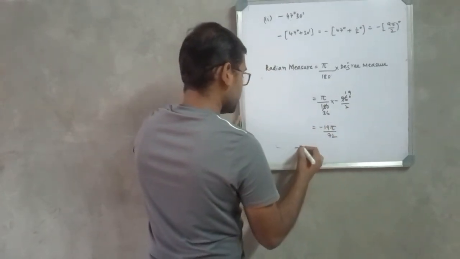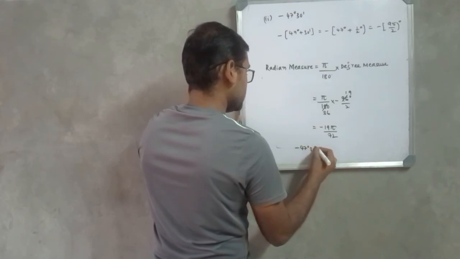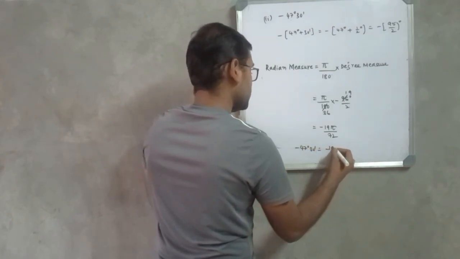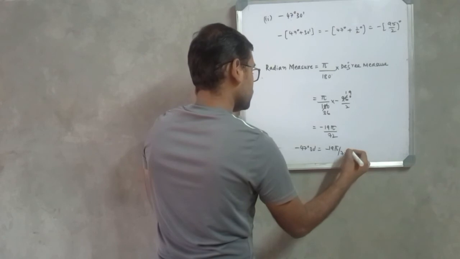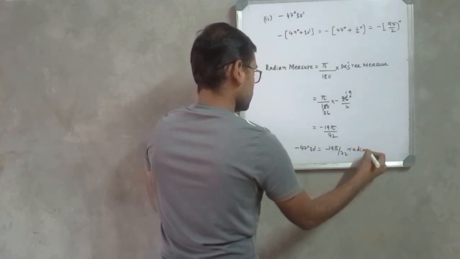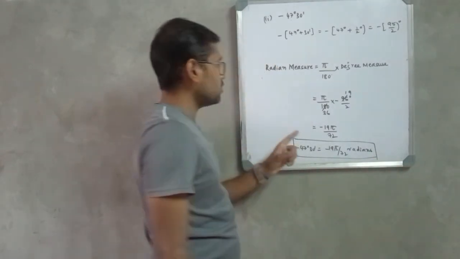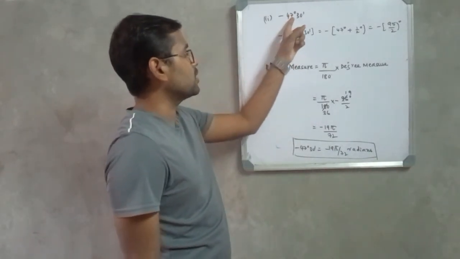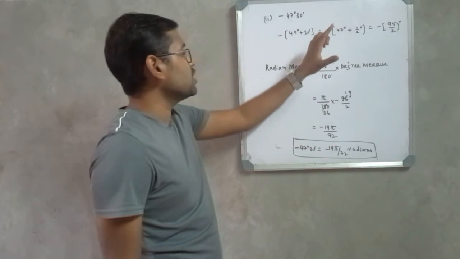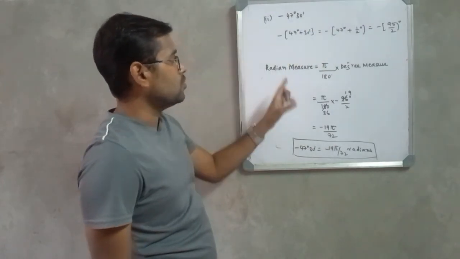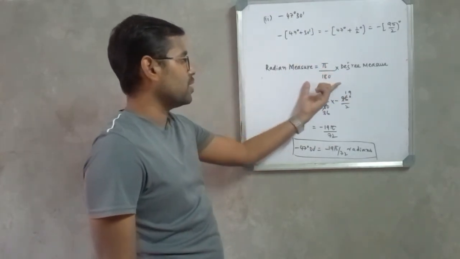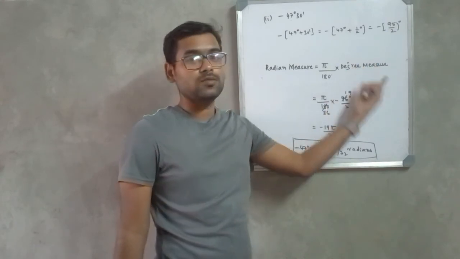So finally we have minus 47 degrees 30 minutes equal to minus 19 pi divided by 72 radians. This is the final answer. So whenever the angle is given in terms of degrees, minutes and seconds, first we need to convert that in terms of degrees, because this formula is only applicable when the angle is given completely in terms of degrees.